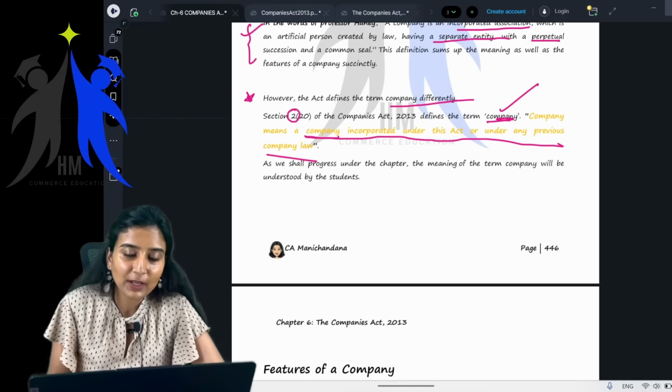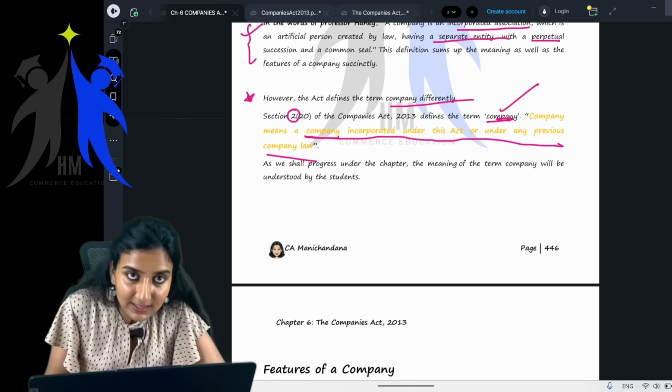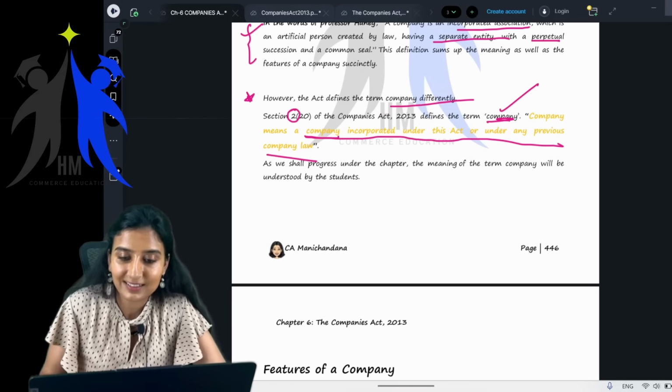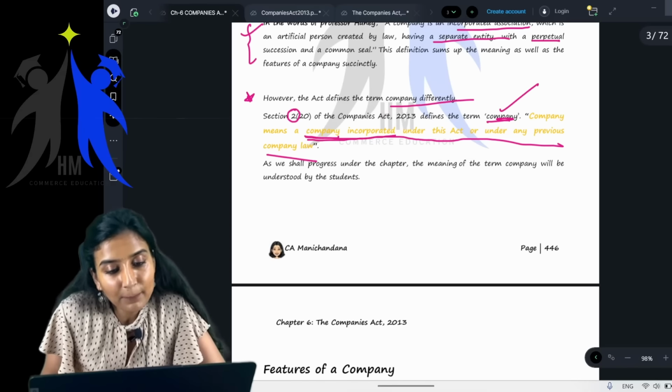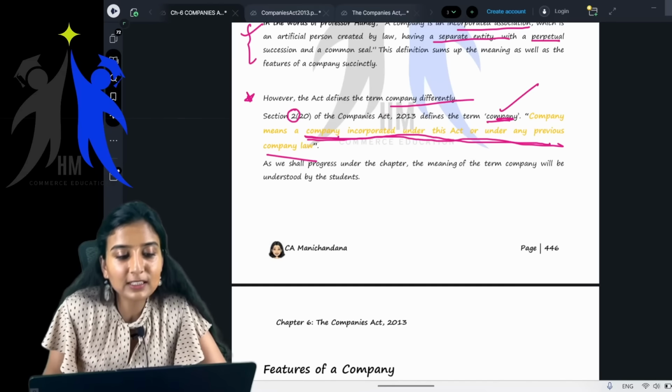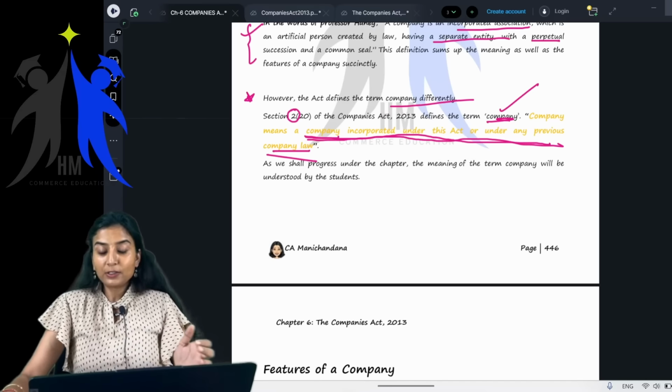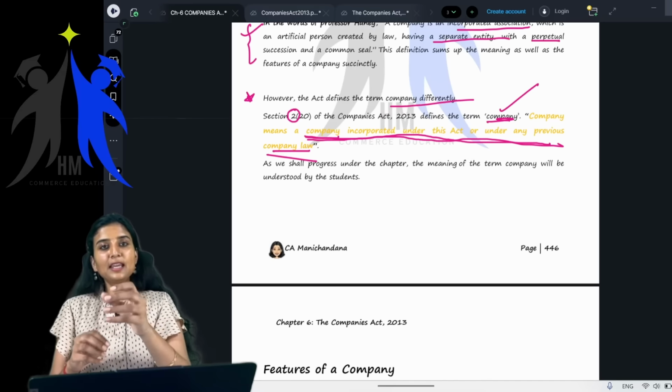Ma'am, please come again. See, children, read it properly. Company means a company incorporated under this Act or any other previous company law. So what they're trying to tell you is that company has so many meanings.